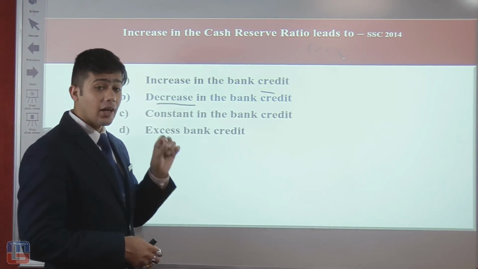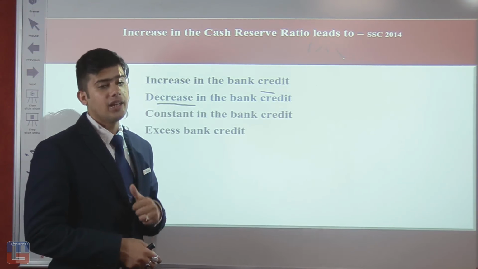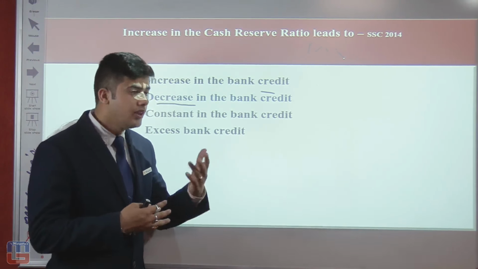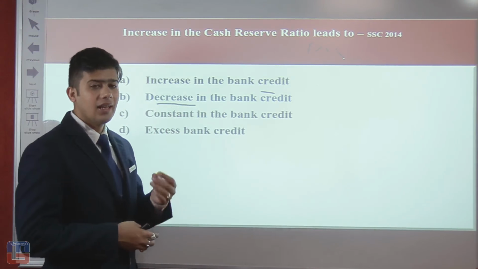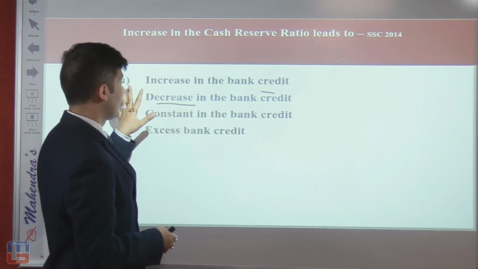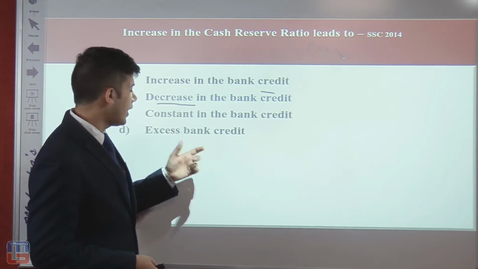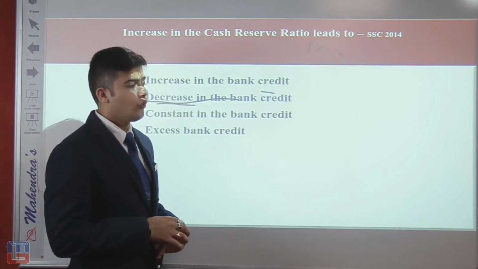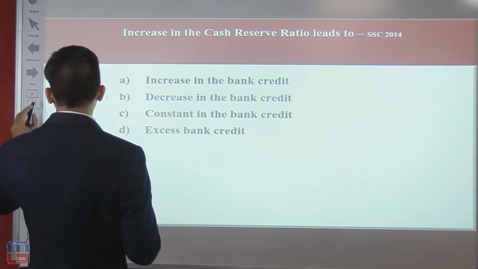But here they have categorically stated that if there is an increase in the CRR, what is the immediate action? The immediate action is that the bank has a lesser amount of credit, so there is a decrease in the credit. Neither is it an increase nor is there a constant supply, but there is a decrease in the bank credit. That is the answer for this particular question.